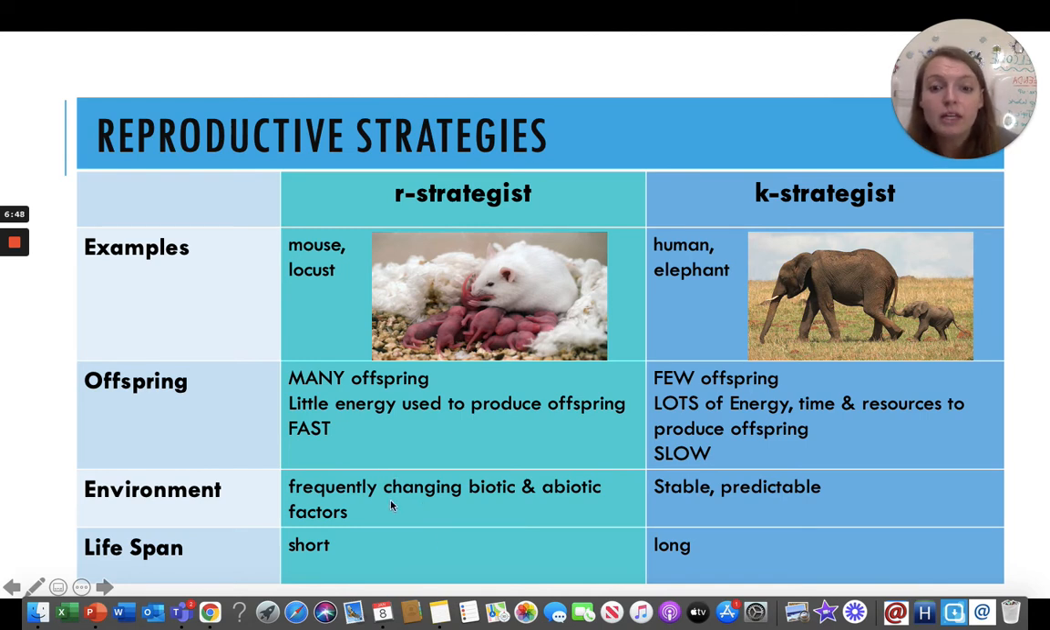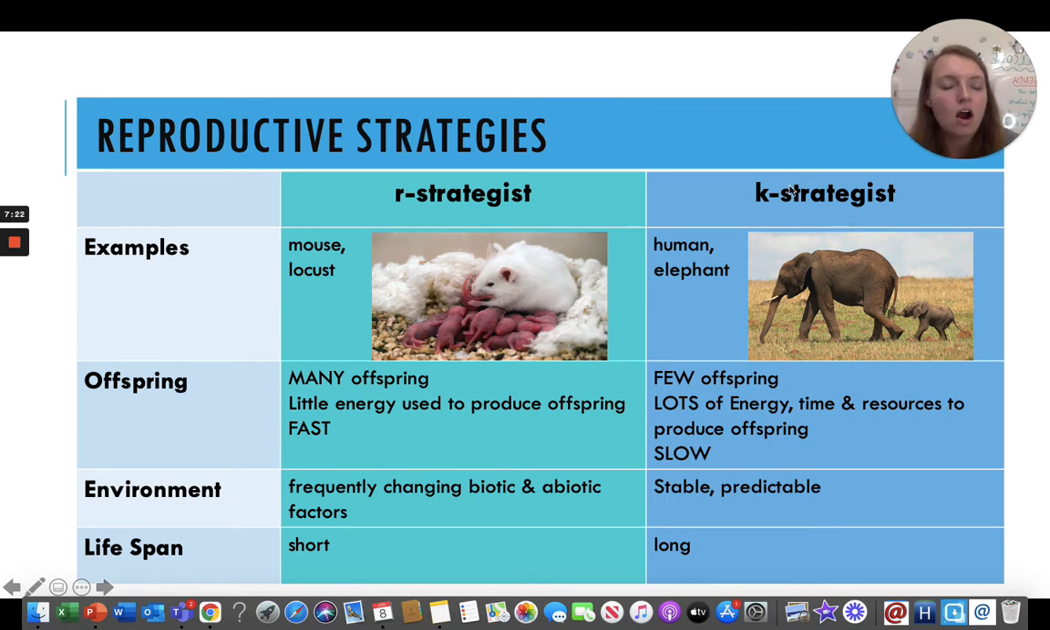These guys do really well in unstable environments, where there's a lot of change in the biotic and abiotic things in the ecosystem, the food, the weather, whatever it may be. They do okay because they produce a lot of babies, and if the babies die, they just produce a whole bunch more. The trade-off is that their lifespan is short. They are not around very long. They do a lot and do it really fast. So those are our R strategists.